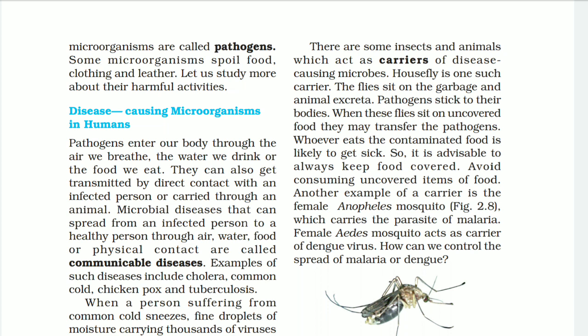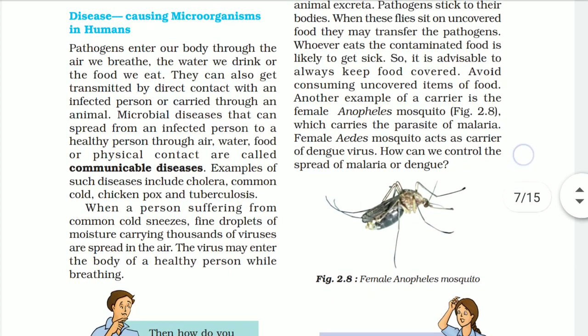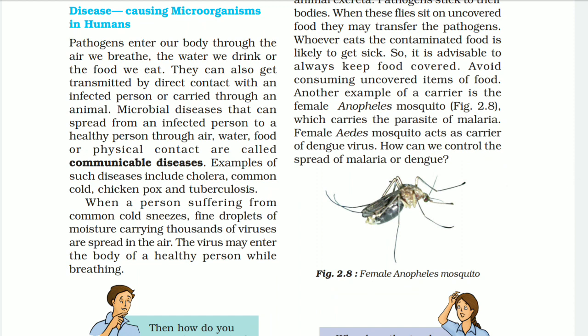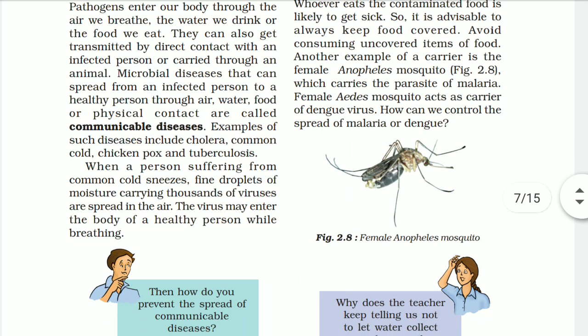The fly sits on the garbage, animal excreta, and then pathogens stick to their body. When the flies sit on the uncovered food, it transfers the pathogens. However, whoever eats this contaminated food is likely to get sick. So it is advisable to always cover the food, and avoid consuming uncovered food.